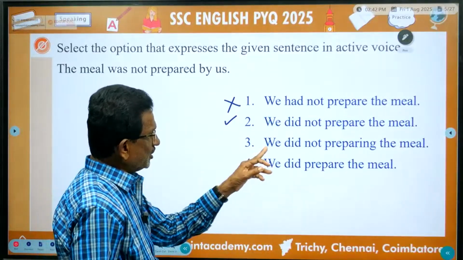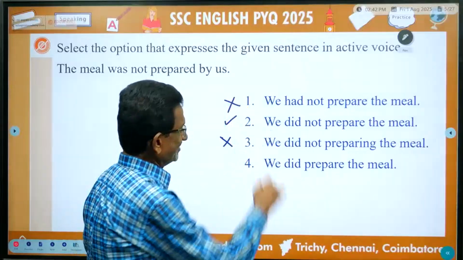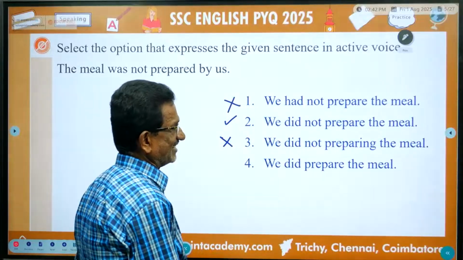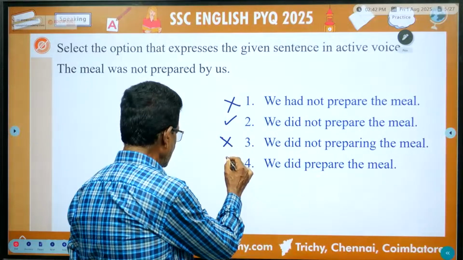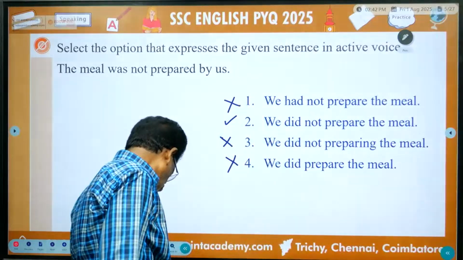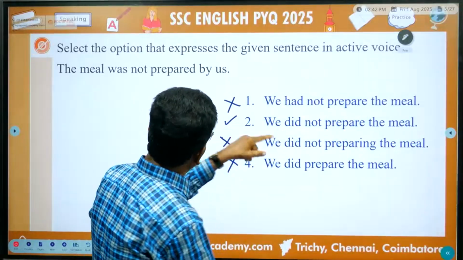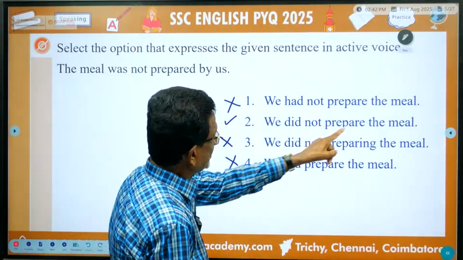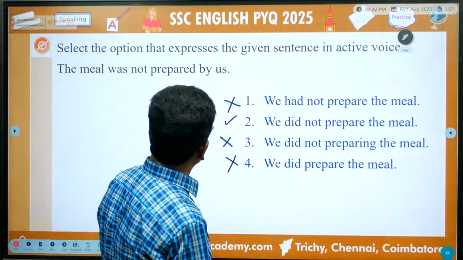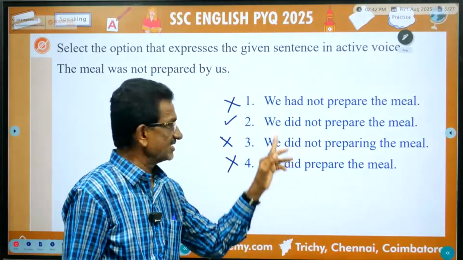We did not preparing. Here you have an error in the grammatical expression. That is wrong. Continuous. This is also wrong. So the correct answer is we did not prepare the meal. If you change it into passive voice, the object here, the meal, comes as the subject. So the meal was not prepared by us. So this is the correct answer.